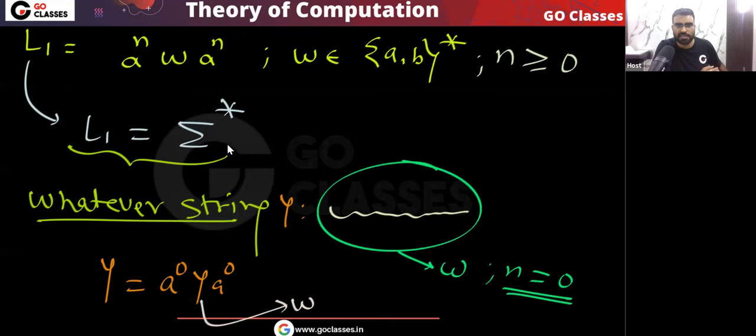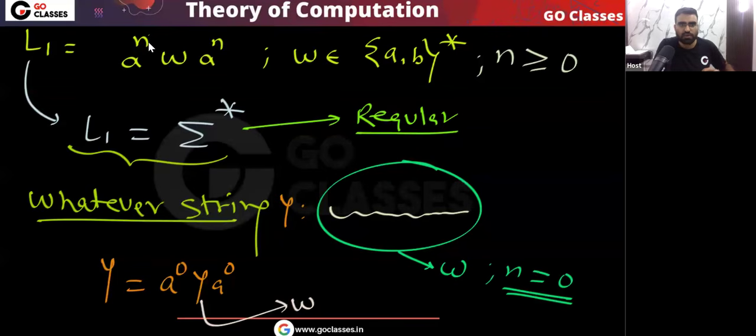So you can easily see that this language is basically sigma star, and sigma star is what? That is regular. Is this clear? So whenever some language is given to you, first you understand the language, which strings belong to the language, which strings do not belong to the language, then you answer the question. So here L1 is regular.